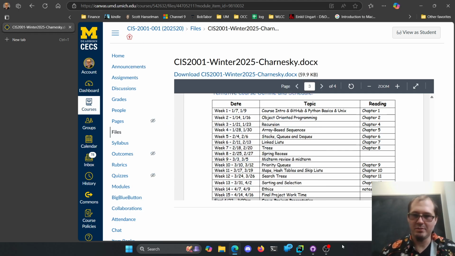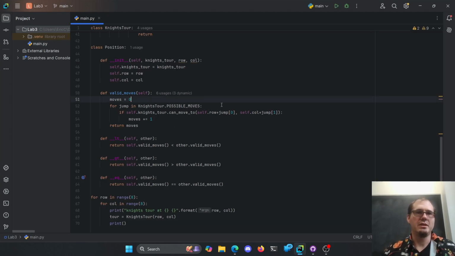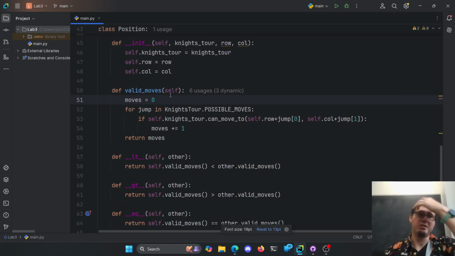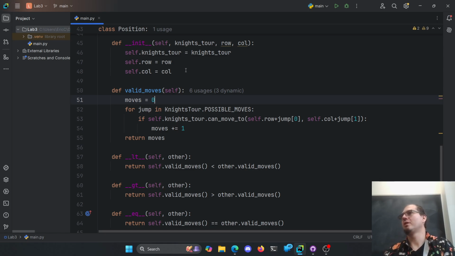So let me fire up PyCharm. Oh, you got this already. I did put this code out on GitHub. So again, we need this position class for lab 3. It doesn't have to be a class, but again, thinking about object-oriented programming and the way we know objects work, and we know if we can override this less than thing, it just sorts really easily. This works well. It's an option. Again, you don't have to do it. Anything we do with object-oriented programming can be done without object-oriented programming. But it lets us think about it and talk about it and plan it and design it in a way that's a little bit more natural.